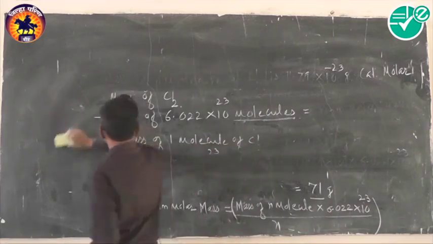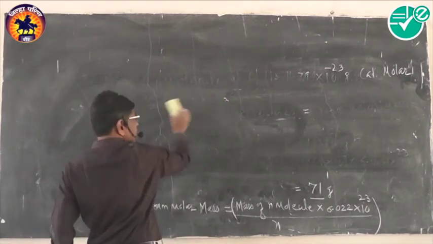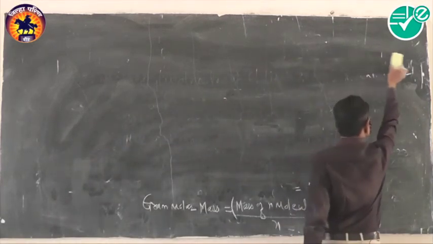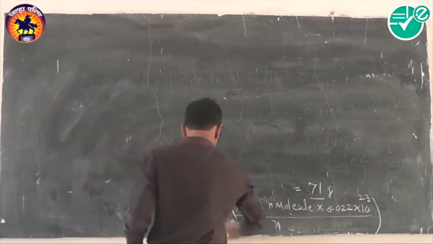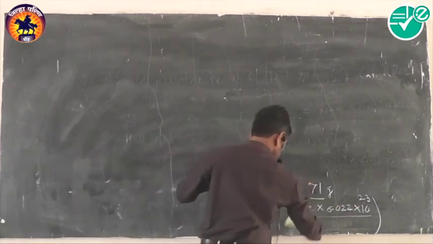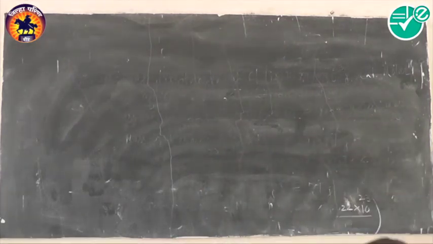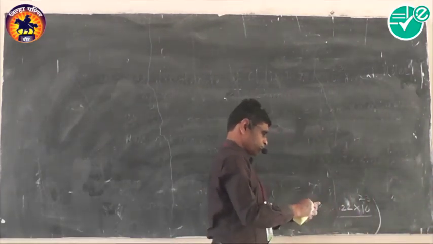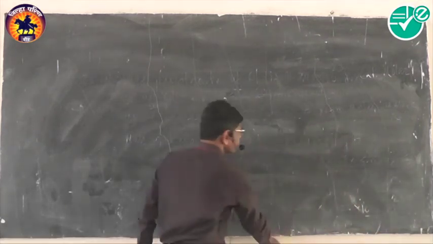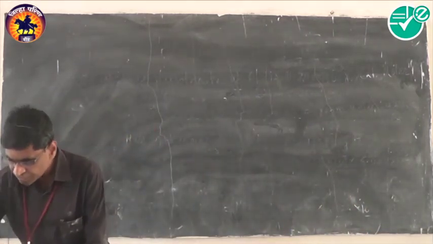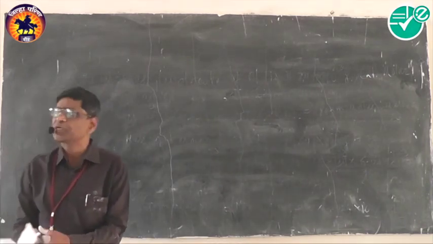Now let us consider the fourth example. Let us consider the next example. Again, this example is also based around the mole concept.